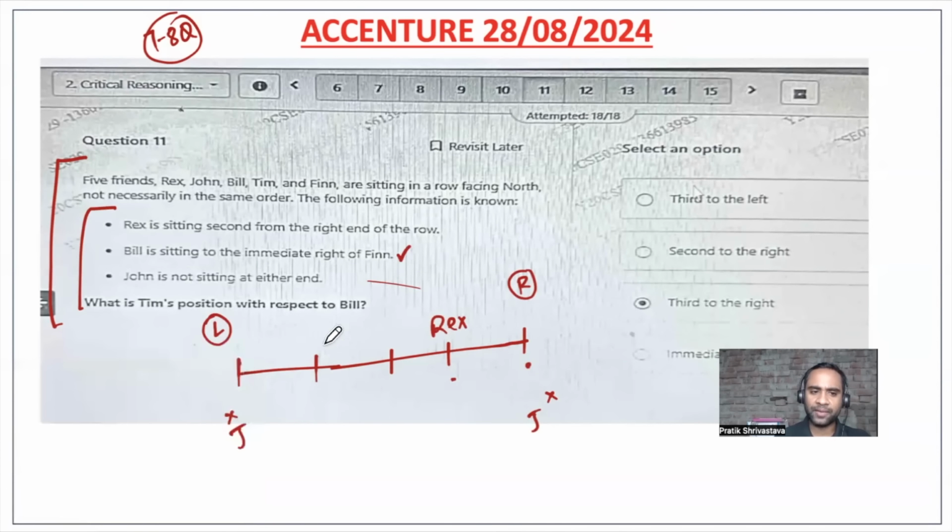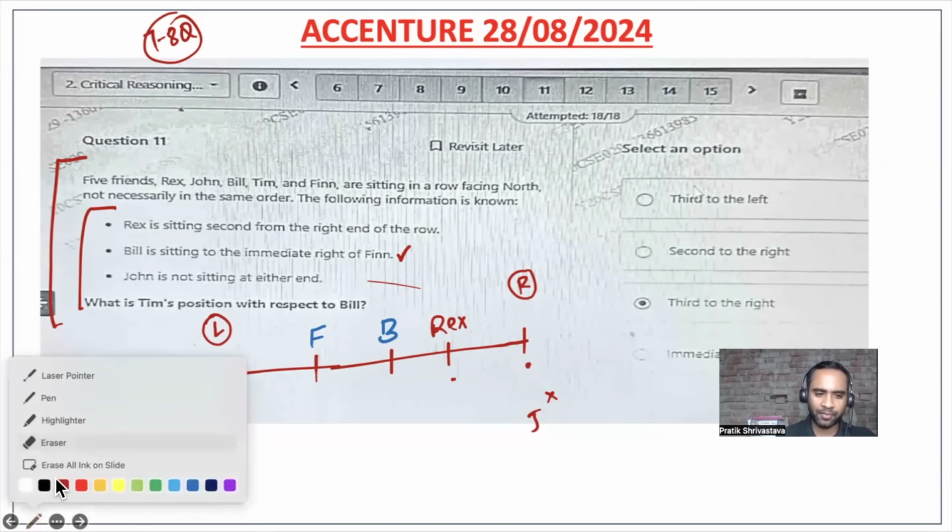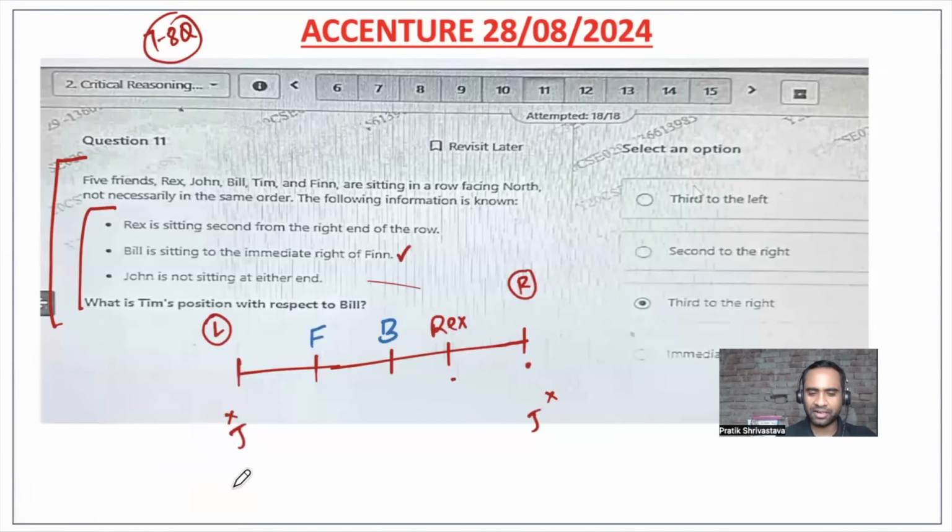Then they're telling Bill is sitting to the immediate right of Finn. What are the possibilities? So one possibility I have, Bill is sitting to the immediate right of Finn. And one more possibility, that Bill will sit here and Finn here, right? So these are the two possibilities. What I will do is take one more diagram here, so that complete clarity will be there.